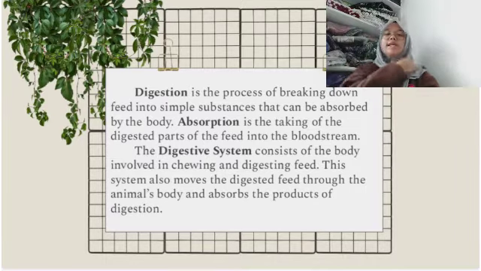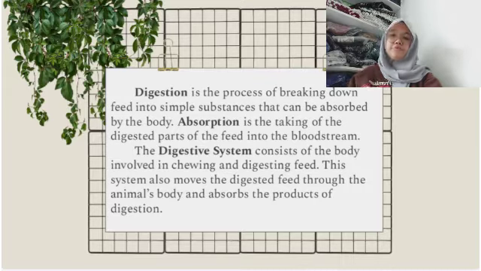The digestive system consists of the parts of the body involved in chewing and digesting food. This system also moves the digested feed through the animal's body and absorbs the products of digestion. Different species of animals are better able to digest certain types of feeds than others. This difference occurs because of the various types of digestive systems found in animals. There are four basic types of digestive systems: monogastric, avian, ruminant, and pseudo-ruminant.